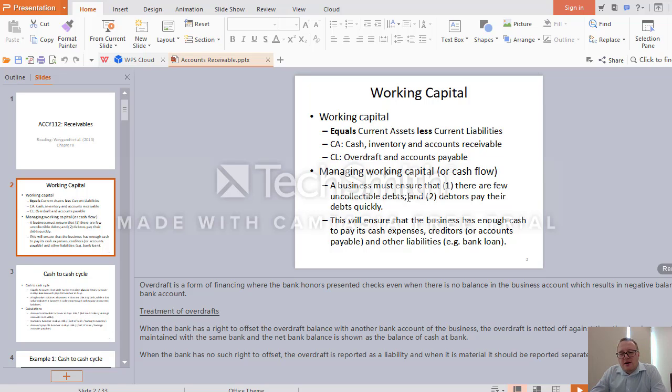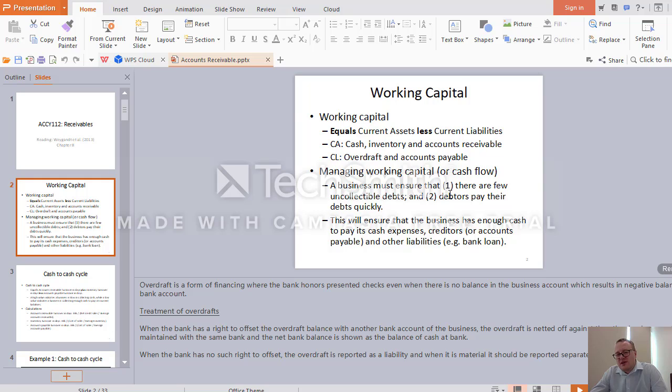So why do we need to know the working capital concept? Because as I said, it's showing how the company is managing cash, and for a company it's better if the cash is managed efficiently. So in other words, the accounts payable are paid as slowly as possible, but accounts receivable are obtained as soon as possible, as quick as possible. And also there are not too many inventories, because if there are too many inventories, it means you have paid for these inventories and they are tied in the business without earning any cash for you.